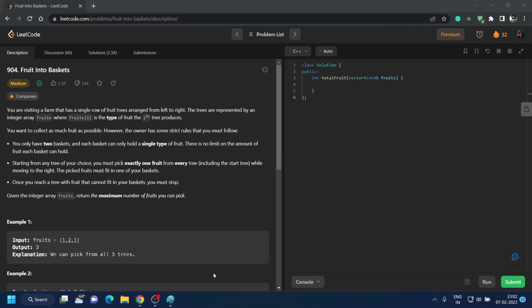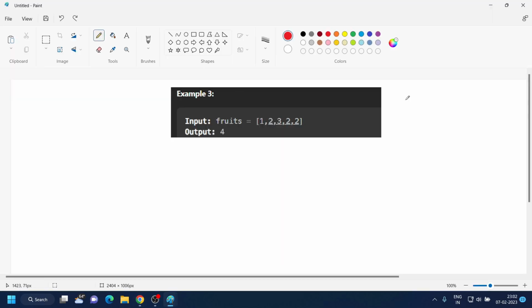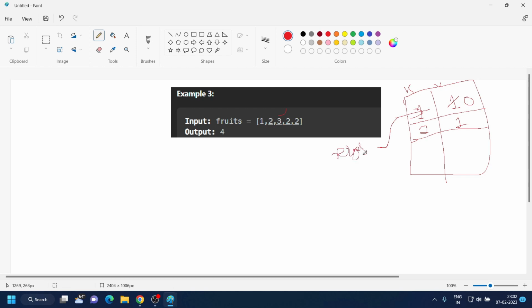Now see the video. What we can actually do is make a map. Inside the map, here will be the key and here will be the value. We will store our fruit. We will push our first fruit and initialize its count to 1. Then we push the second type of fruit and initialize its count. And when there is a third type of fruit, what do we have to do? We have to make its count 0 and then erase this key from the map. So we will use the erase function to erase the key from the map after making the fruit's count 0.